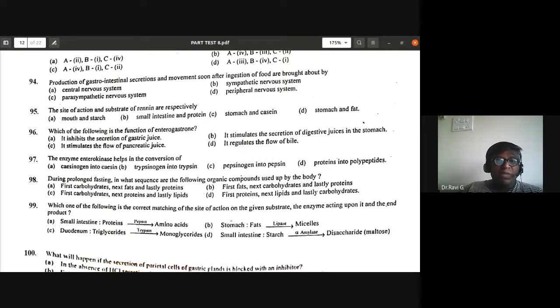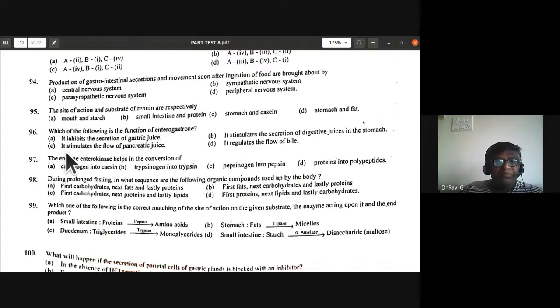So, it is going to be the 96th. The right answer is the first one. So it inhibits the secretion of gastric juice. Okay. So remember about this inhibition of secretion of gastric juice is by this particular enterogastron. So A is the answer, 96th.